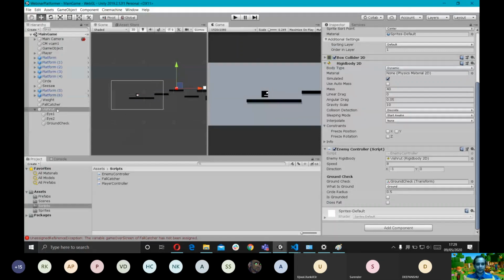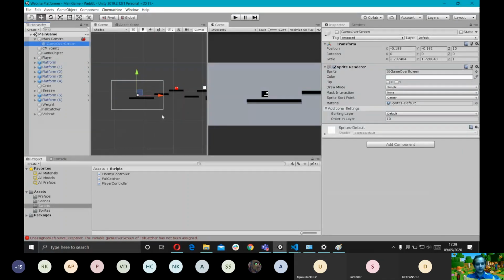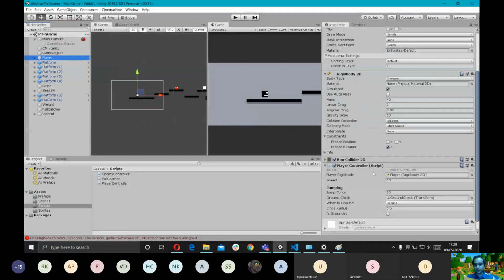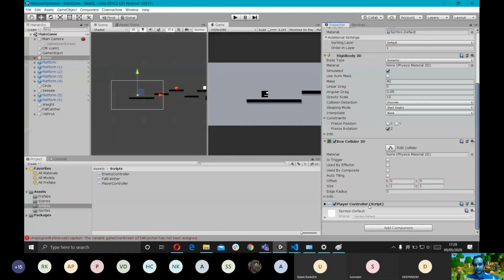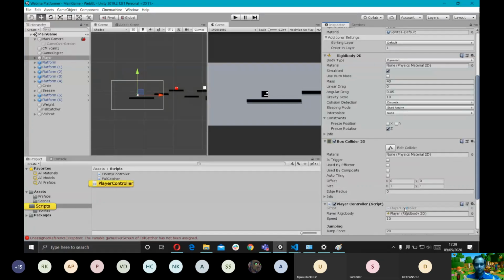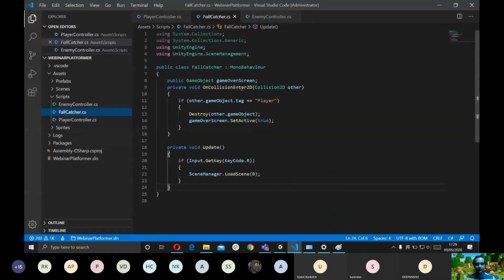So what we need right now is, now we have an enemy. So now we want the enemy to do damage, right? So we want the enemy to be able to firstly destroy the player, and then it should also activate the game over screen, right? Because the game is over. So let's go to the player controller. Now the player controller has a box collider 2D. So like I told you, the inbuilt function that we created in fall catcher, we're gonna use a similar function like that, or the on collision enter 2D.